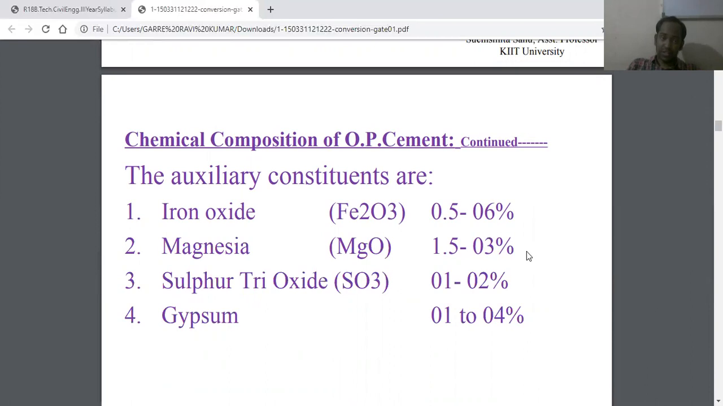According to this, iron oxide, magnesium, sulfur trioxide, and gypsum will be present in ordinary Portland cement. And in this slide you can see the percentages in cement. Iron oxide occupies 0.5 to 6 percent, and magnesium is about 1.5 to 3 percent. Sulfur trioxide is about 1 to 2 percent, and gypsum is about 1 to 4 percent.